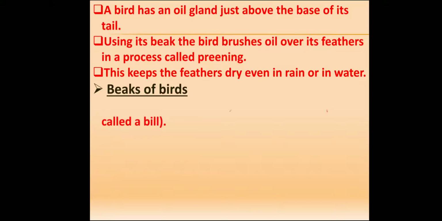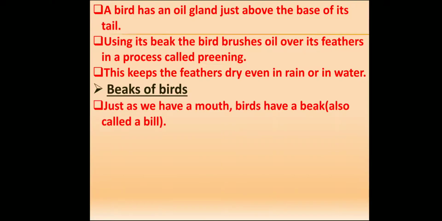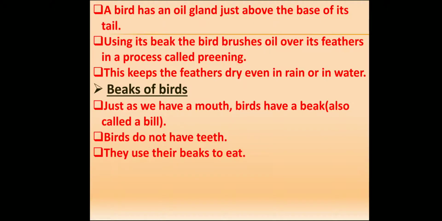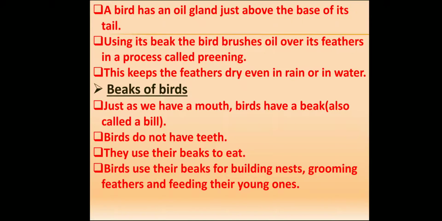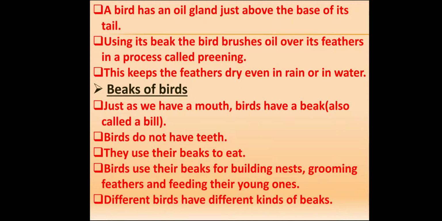Now, beaks of birds. Just as human beings have a mouth, birds have a beak, also called a bill. Birds do not have teeth. They use their beaks to eat. Birds use their beaks for building nests, grooming feathers, and feeding their young ones. Different birds have different kinds of beaks. Let us see that.